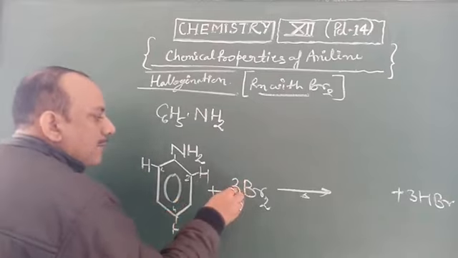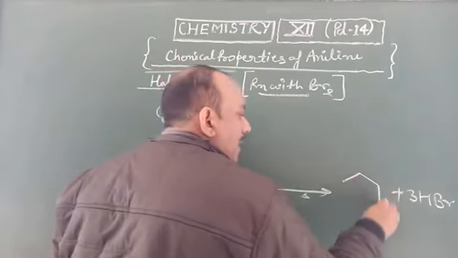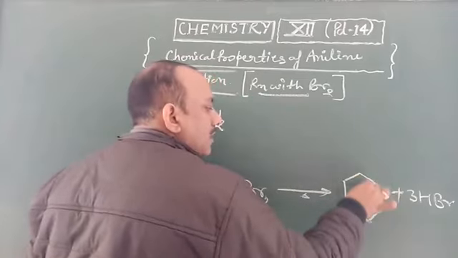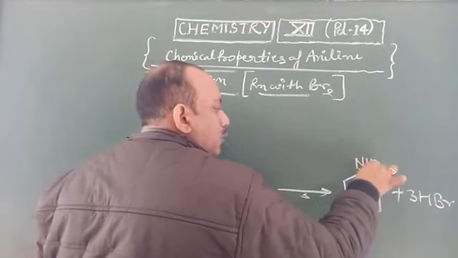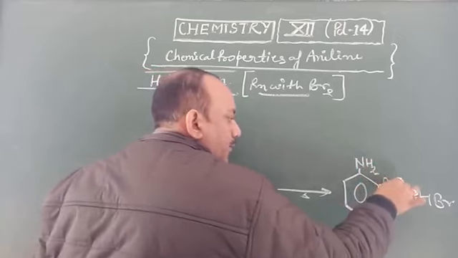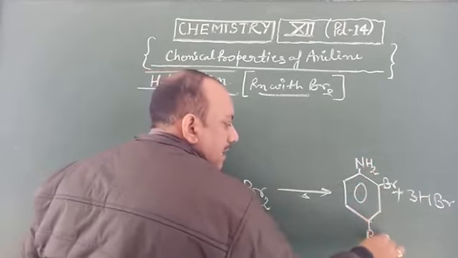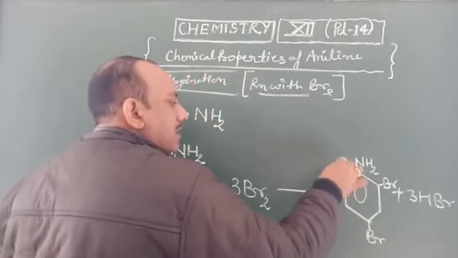The structural formula of the product is C6H5NH2 with Br at position 2, Br at position 4 and Br at position 6.